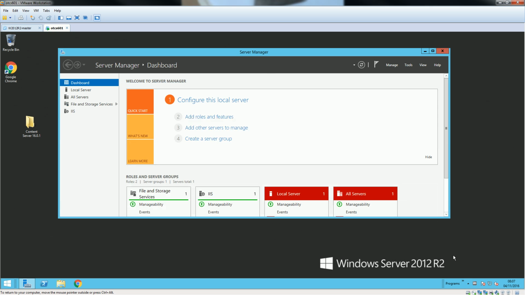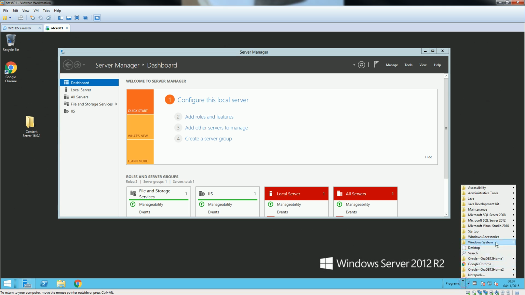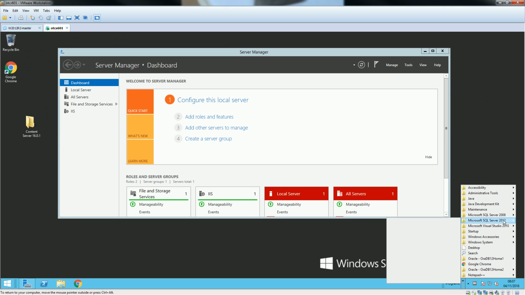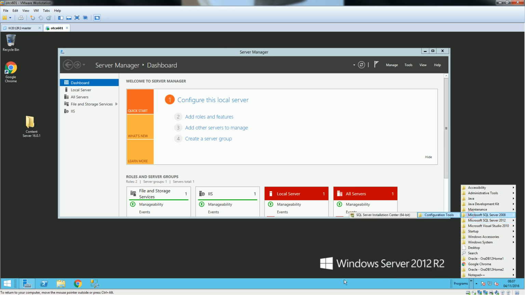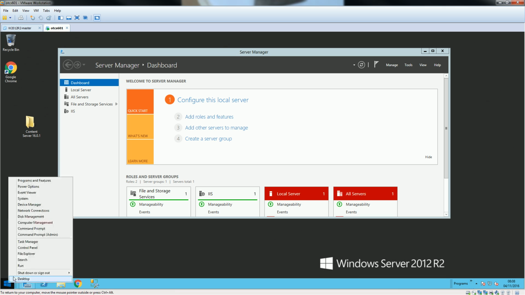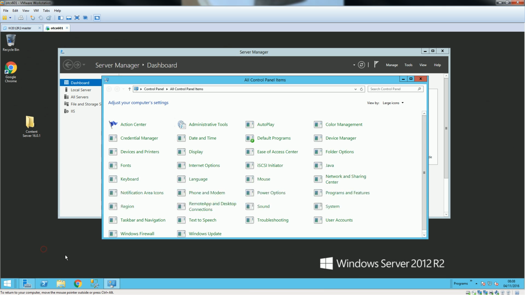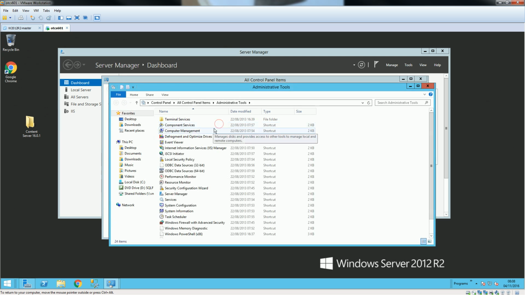Also, I just want to show you that my SQL Server is running. I'll make a shortcut on my desktop here. We'll say pin to taskbar. Then it's here, and I'll also make shortcuts of other services that I would require.